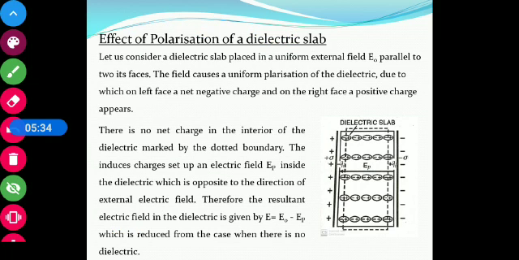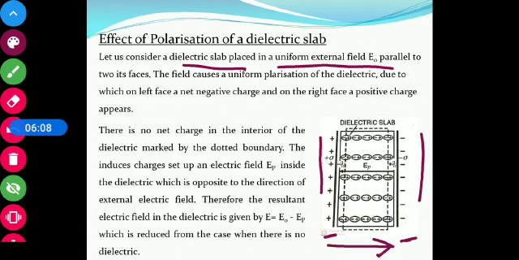Now, the effect of polarization of a dielectric slab. We have understood that when a dielectric slab is placed in an external field, it gets polarized. But what will be the effect of this polarization on the dielectric slab? Let us discuss this. Let us consider a dielectric slab placed in a uniform external field E0, parallel to two faces. One is positively charged, another is negatively charged. So the external field is from positive to negative, and this is E0.